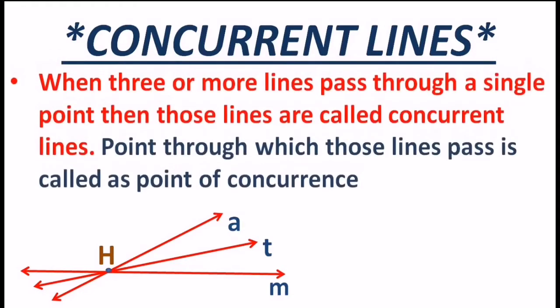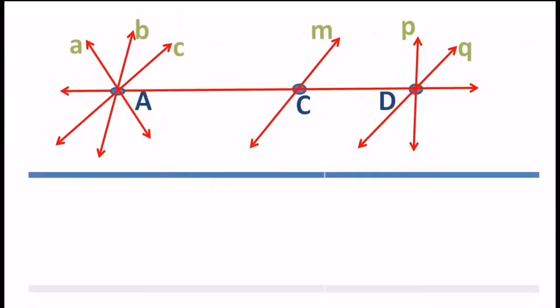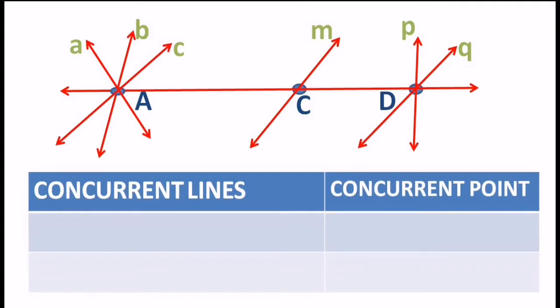Okay, so here is a definition of them. When three or more lines pass through a single point, then those lines are called concurrent lines, and the point through which they pass is called the point of concurrence. So here in the diagram, the way I told you, lines A, T and M are concurrent lines, and point H is the point of concurrence. And as this is the definition and the concept of concurrent lines, let's try to complete one activity over here. Here is a table for you, and now from this diagram we have to identify which are the concurrent lines and which is their concurrent point.